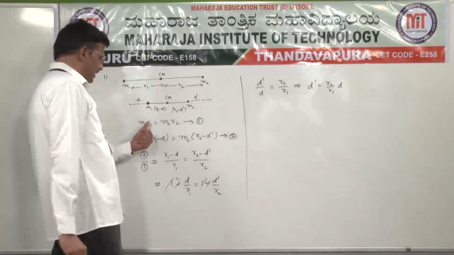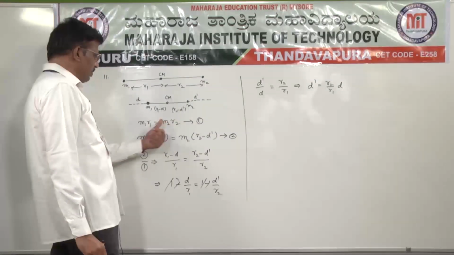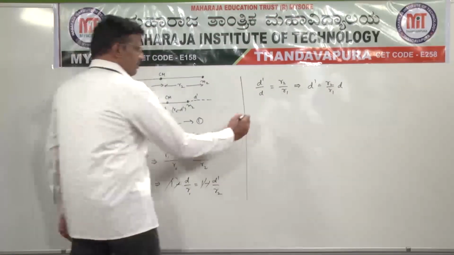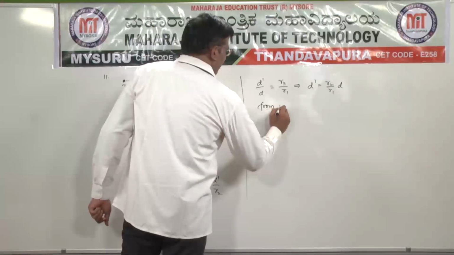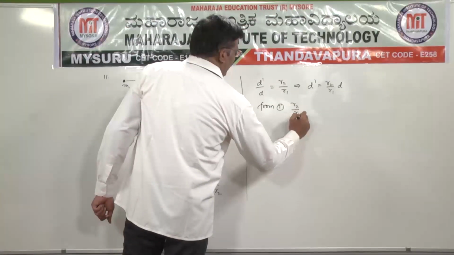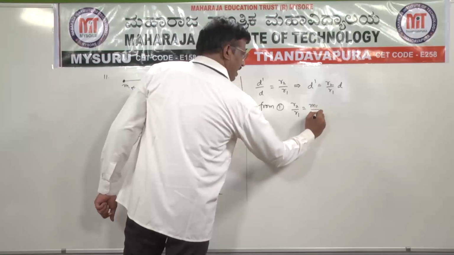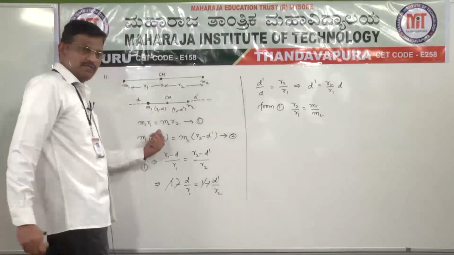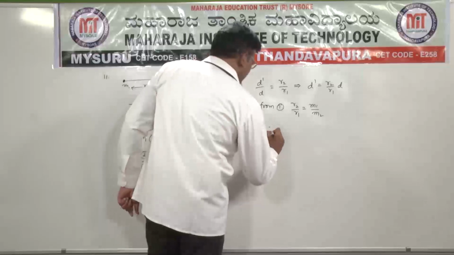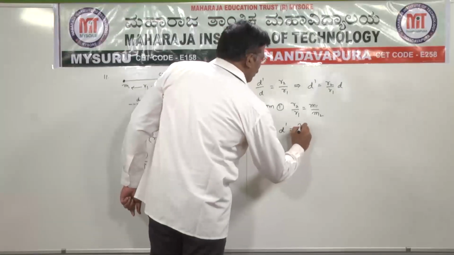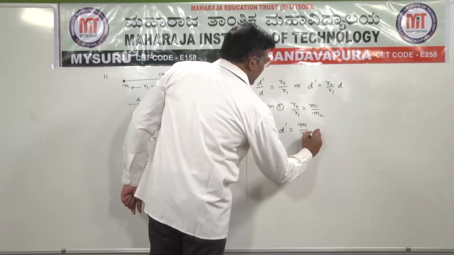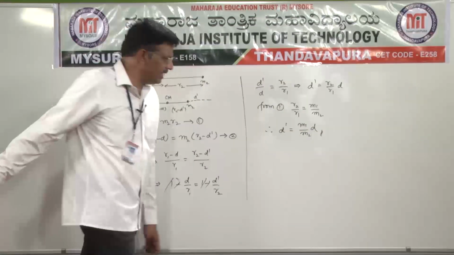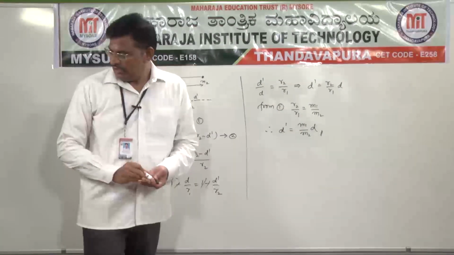But we know from equation 1 that r2 by r1 is equal to m1 divided by m2. Therefore our answer is d dash is equal to m1 by m2 into d.